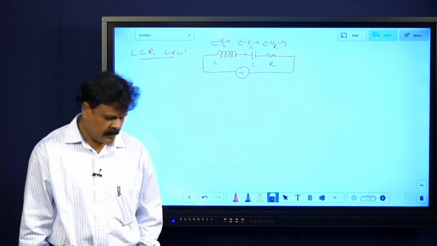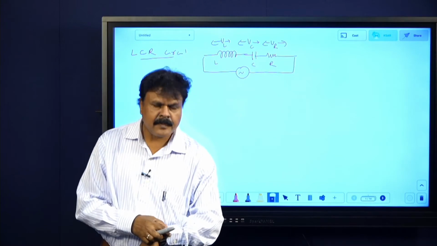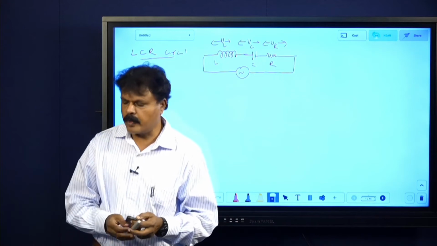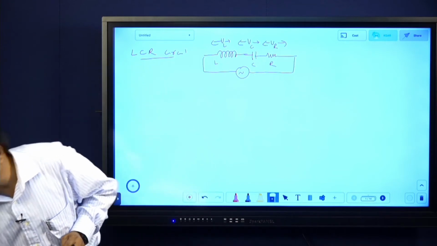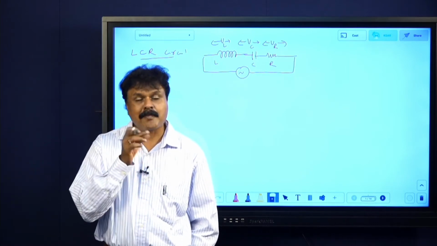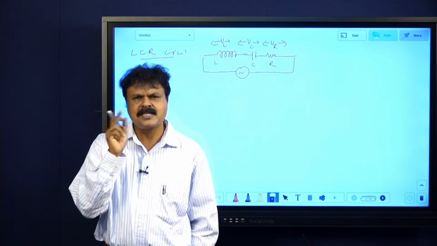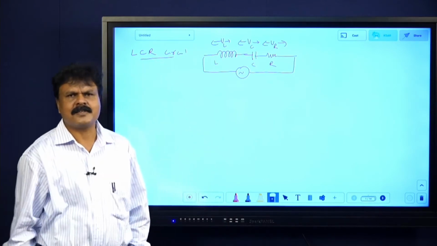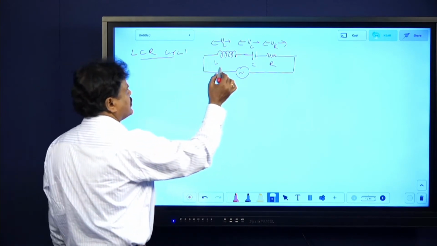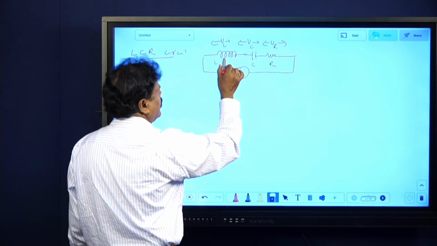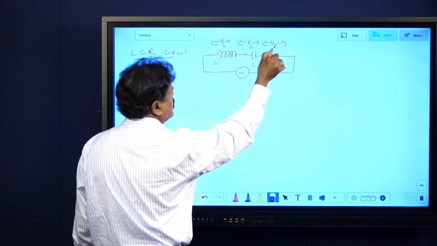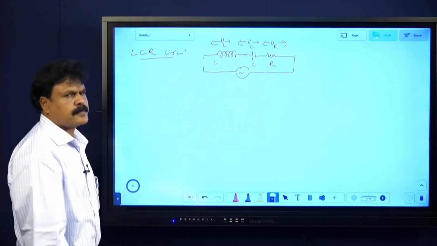What is the explanation? Consider an AC circuit containing a pure inductor of inductance L, capacitor of capacitance C, and resistor of resistance R connected in series. I hope you are getting it. These are all connected in series. Say once again, consider a circuit containing pure inductor of inductance L, capacitor of capacitance C, and a resistor of resistance R connected in series.